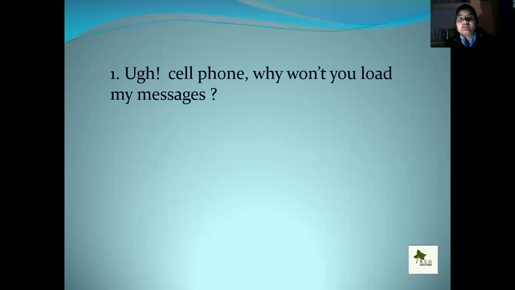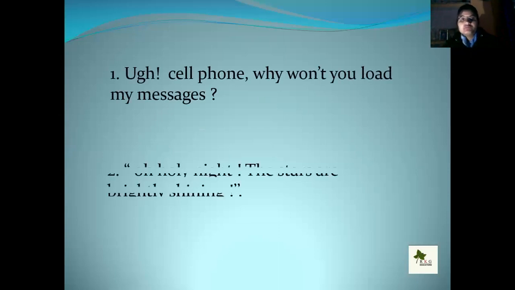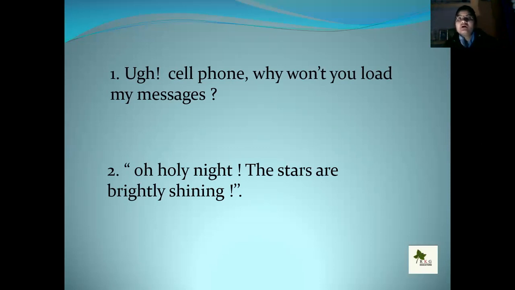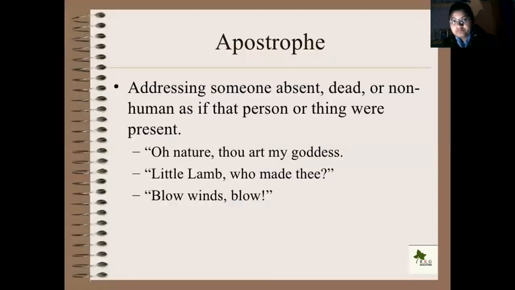Okay, and here you are seeing: Ooh, cell phone, why won't you load my messages? Oh, holy night, the stars are brightly shining. Here you are using the exclamation sign, the punctuation signs, and the apostrophe signs also. This figure of speech is mainly used for the apostrophe, addressing someone absent, dead, or non-human, as if the person or thing were present.